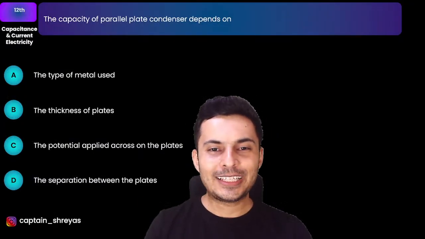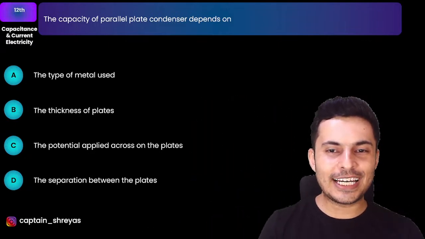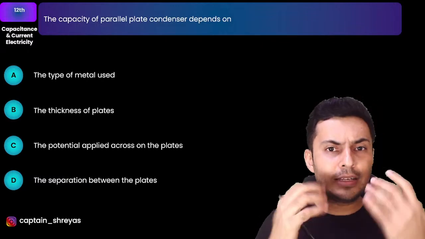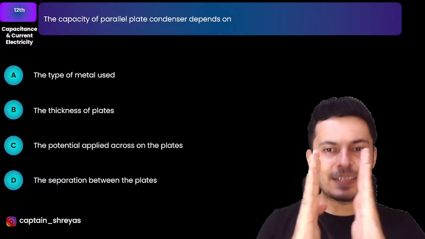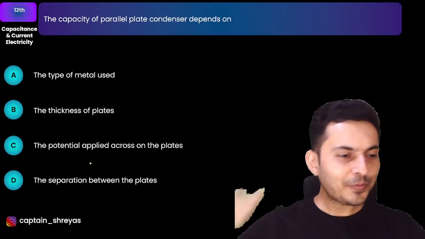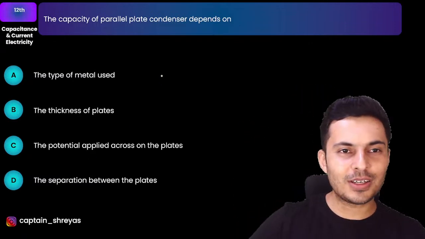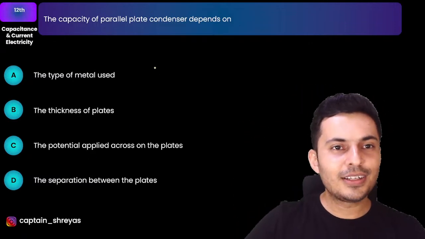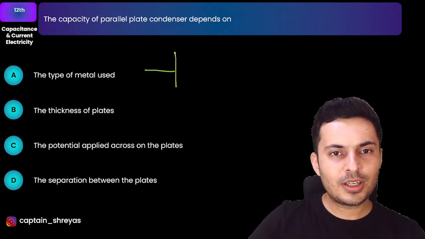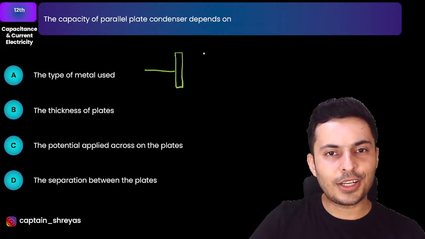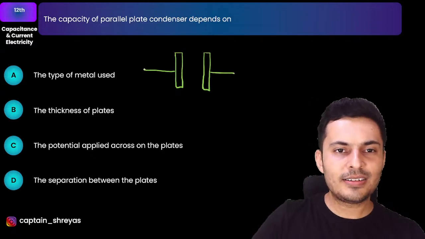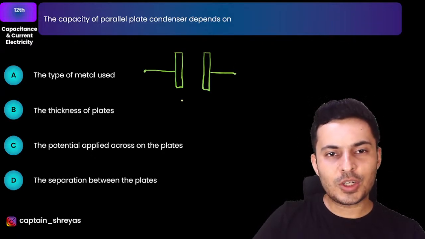Okay, so let's start with the next question coming up on your screen, and here it is. The capacity of a parallel plate capacitor is dependent on what? Condenser and capacitor are one and the same thing. It's nothing but an energy storing device. Come on, my warriors, let's see how many of you can find the correct answer. If this is, let's say for example, the parallel plate capacitor, these are the two plates, these are the terminals. So come on, think about it.